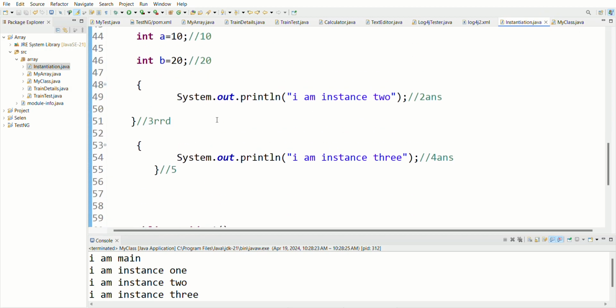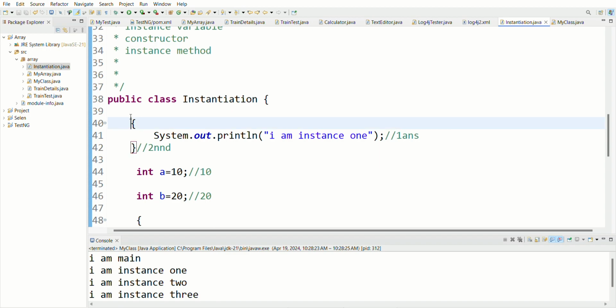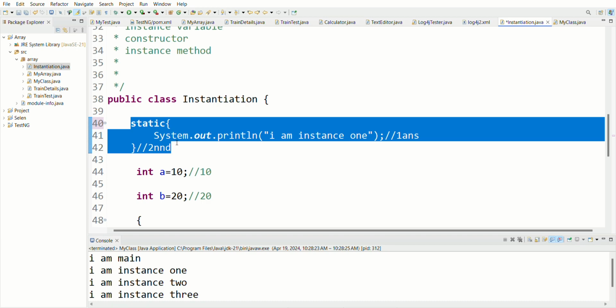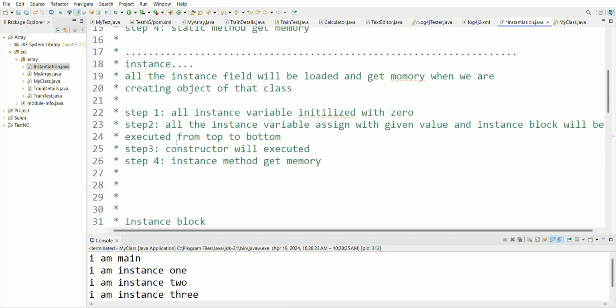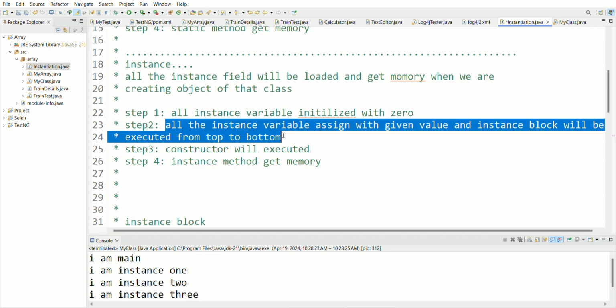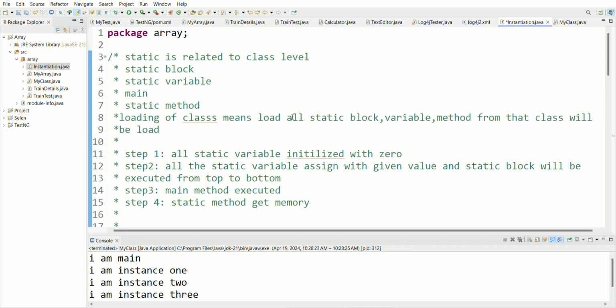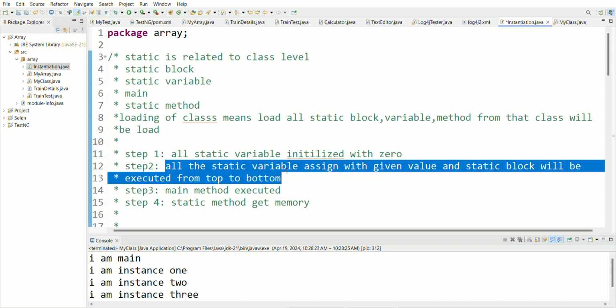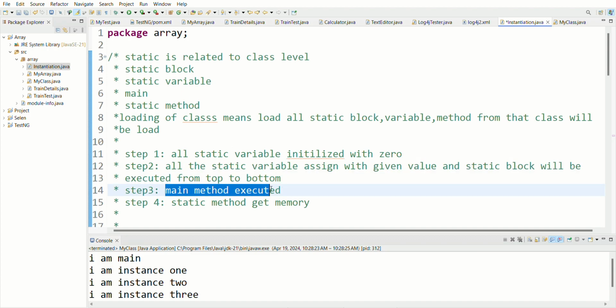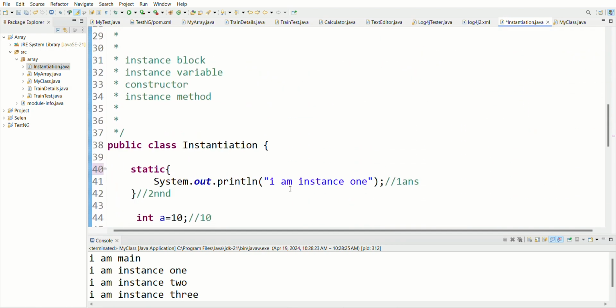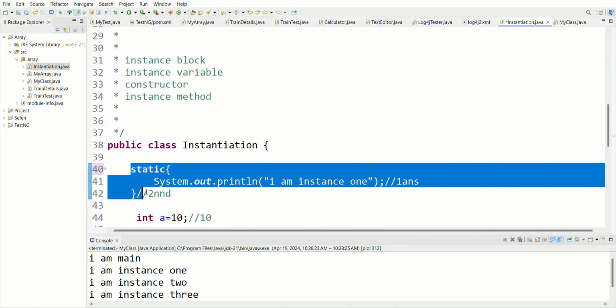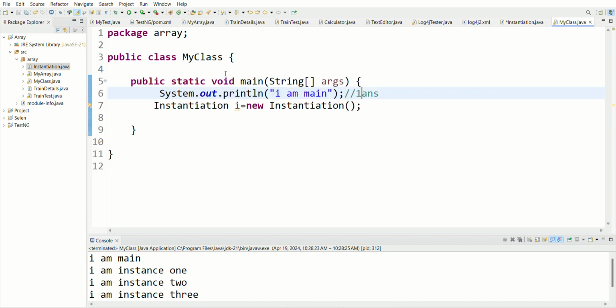Okay, let me write this. If you are saying write this, let me change this to static. I am changing only these things to static. So according to me, the first output should be this. Why? Because in the second step, the static block will be executed, and in the third step, the main method is executed. So the first output should be the static block, and then the method. And here I am writing the printing statement.